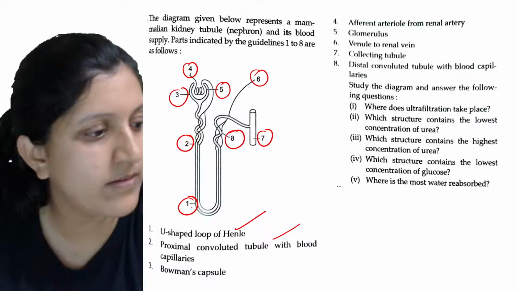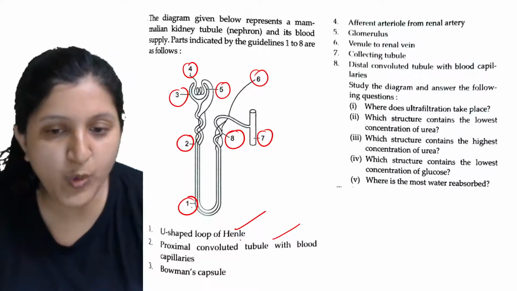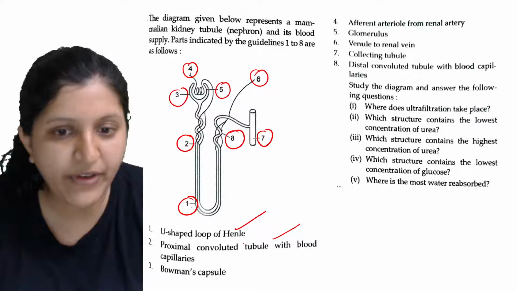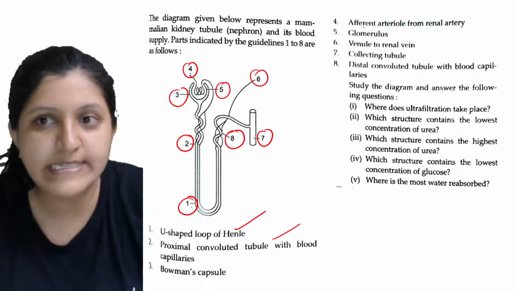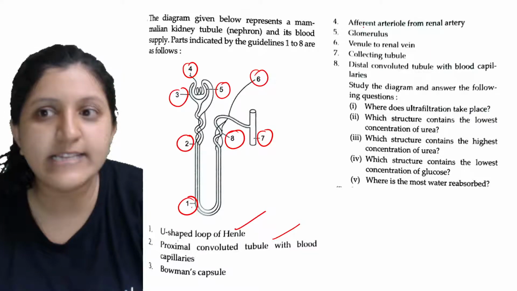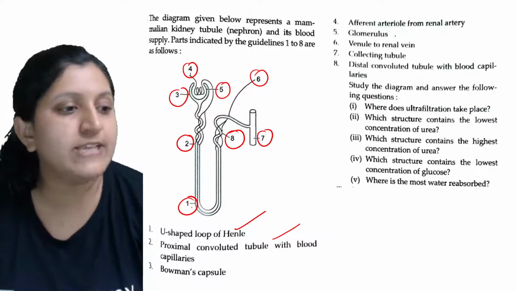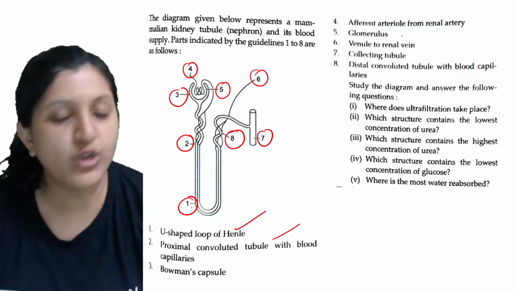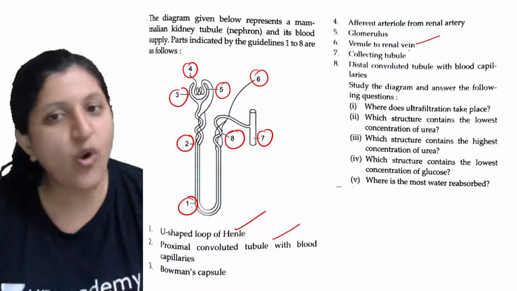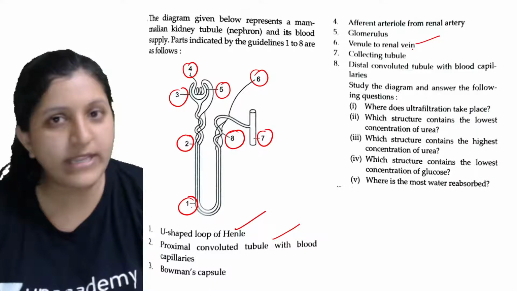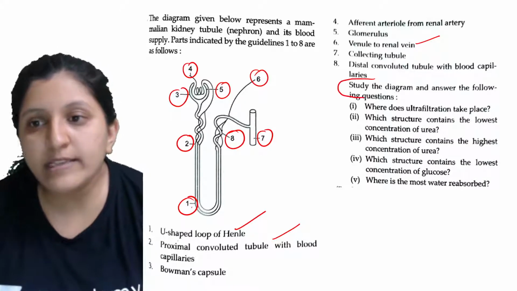Now you know the U-shaped loop of Henle, and you can find the proximal convoluted tubule. So all these are there: the afferent arteriole from the renal artery, then the glomerulus, and the venule to the renal vein. All these parts are labeled already. Now you need to study the diagram and answer the following questions.